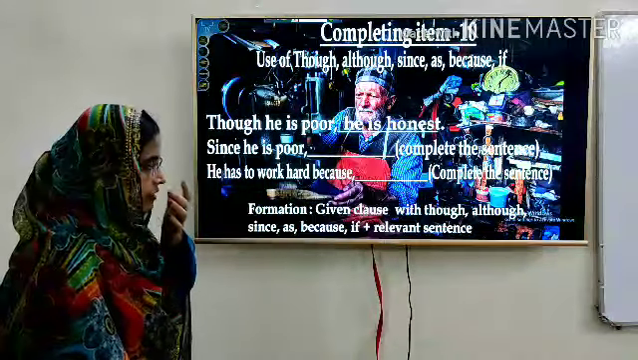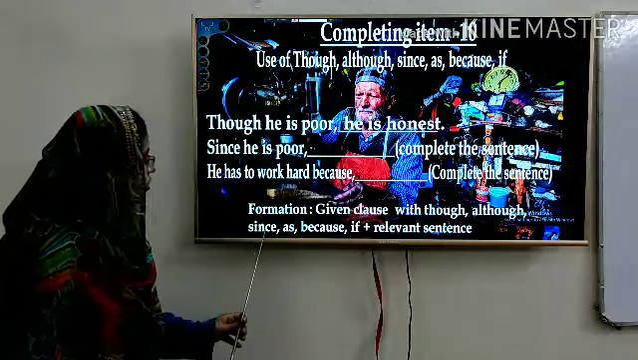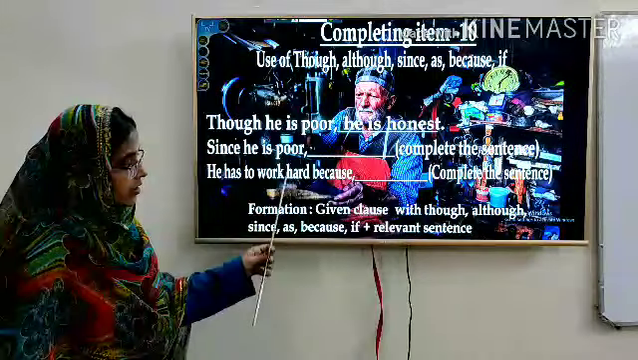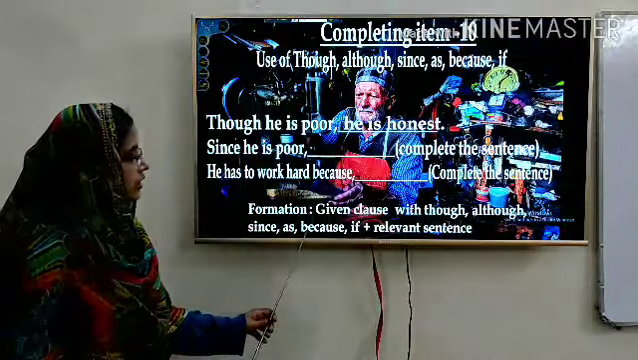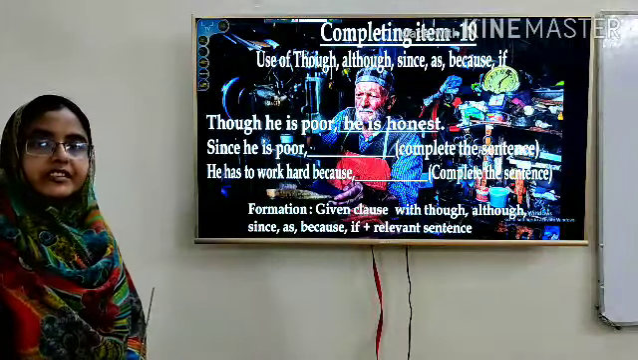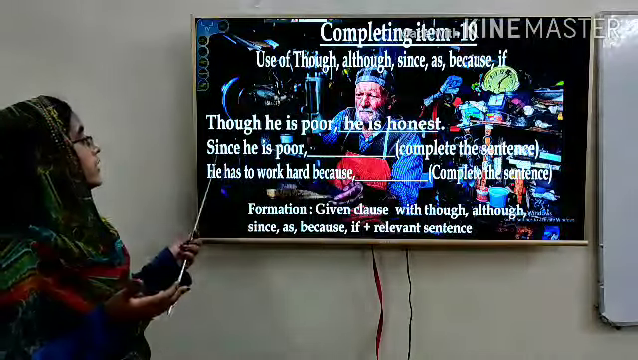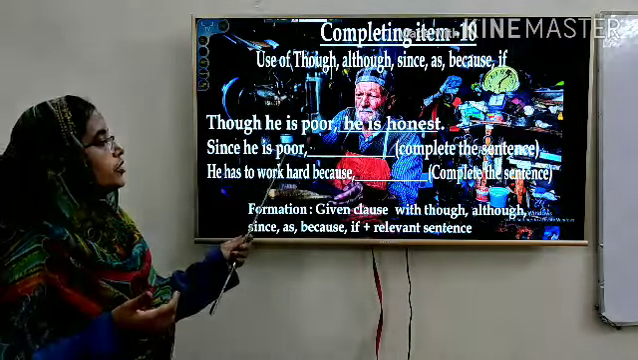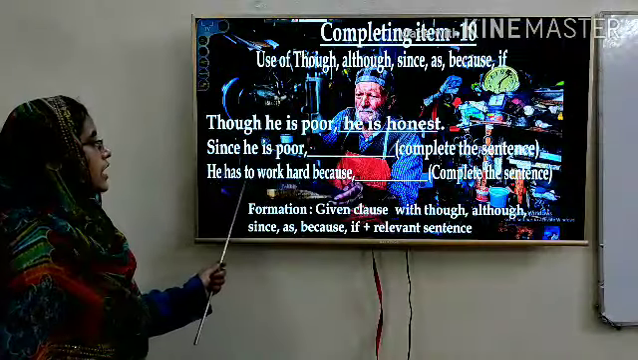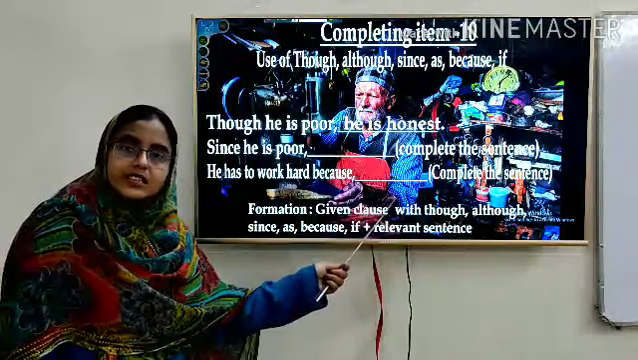So dear learners, here is the given clause with though, although. So, the formation is that the given clause, though, although, if, because, anything, and the rest will be a relevant sentence. So, I think you can guess, since he is poor, here we can also use, he is honest. He has to work hard because he wants to succeed in life.